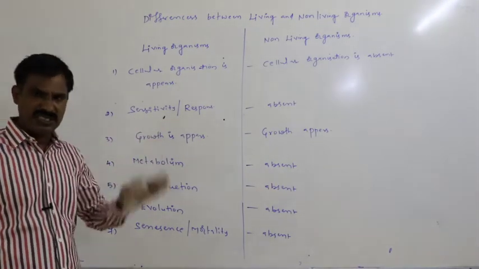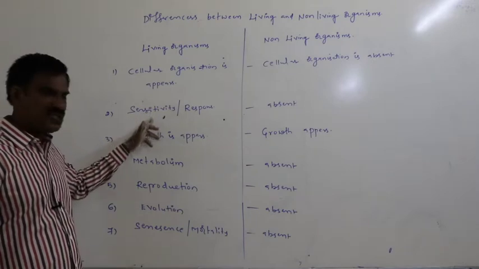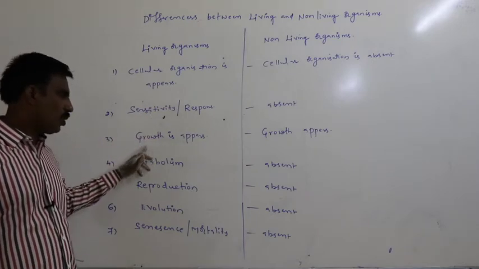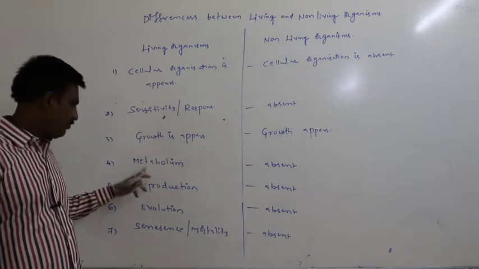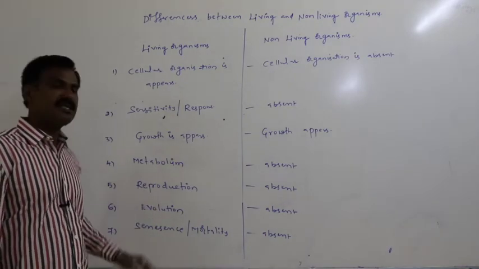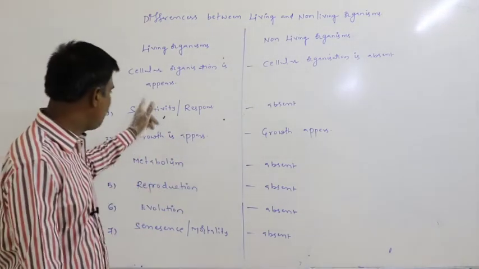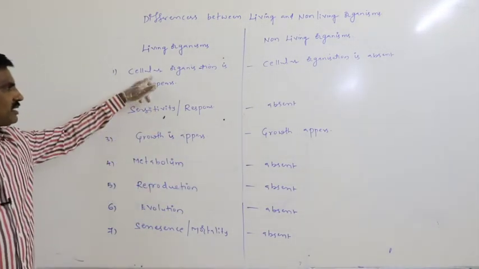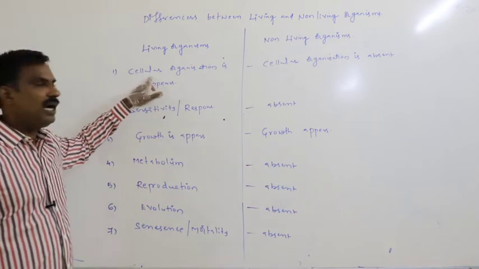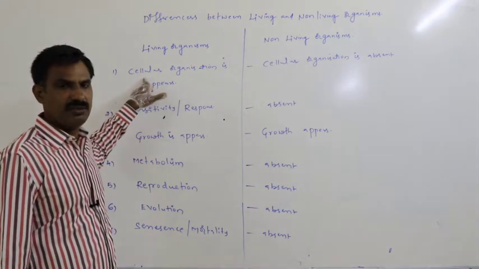We have to see in detail sensitivity, growth, metabolism, reproduction, evolution, senescence or mortality one by one. In the last class I already told you what the cellular level of organization is.